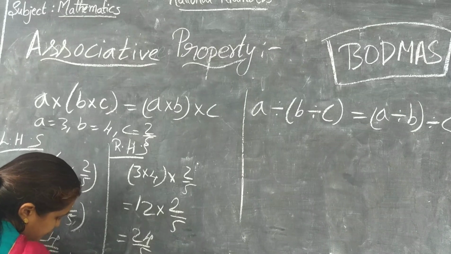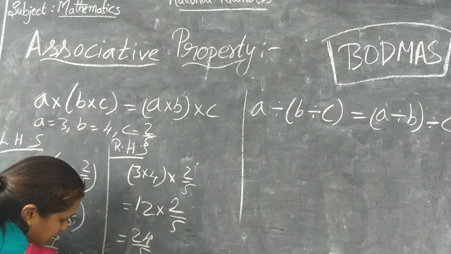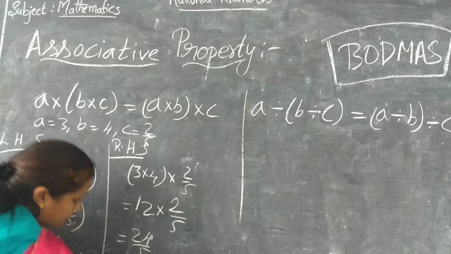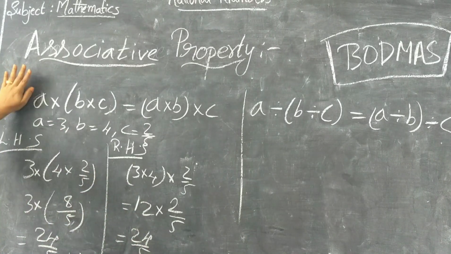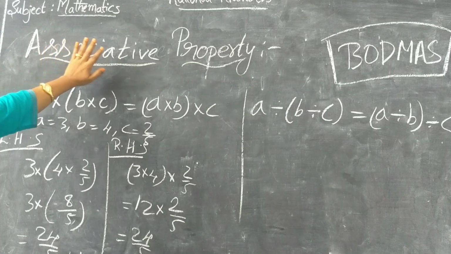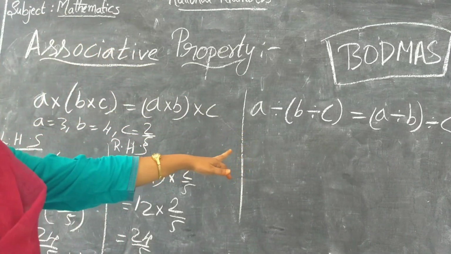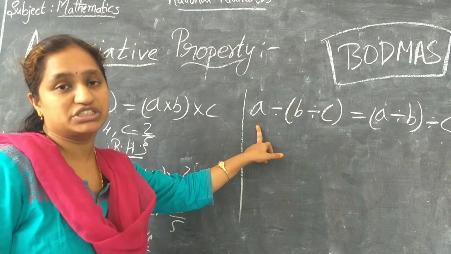LHS is equal to RHS. Now if LHS is equal to RHS, then the binary operation multiplication is satisfied under associative property. Let me check the binary operation under division, whether it is satisfied for associative or not.